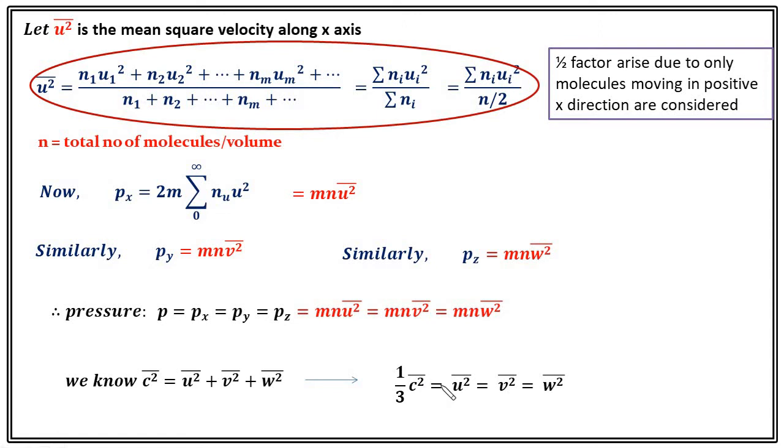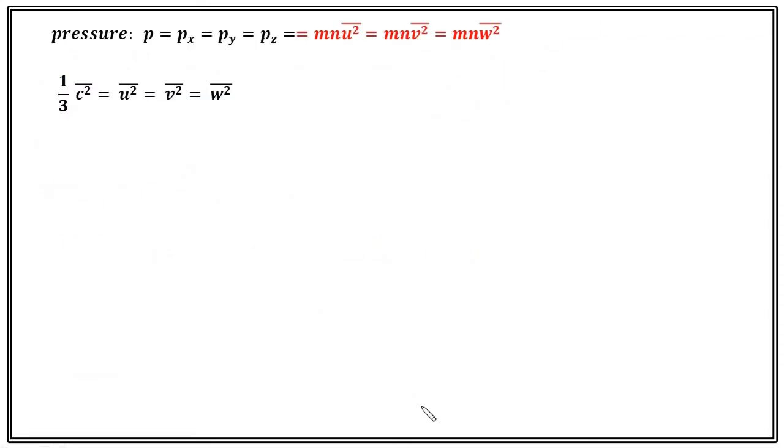One third of c square bar equals u square bar equals v square bar equals w square bar. Why? Just substitute v square bar equals u square bar, and substitute w square bar equals u square bar. Then you will find u square bar equals 1/3 of c square bar, and similarly for all. Now we will utilize these two relations and we can write P equals 1/3 mn c square bar. And what is c square bar? C square bar is the mean square velocity. Now it is not along the x-axis or y-axis, it is the total mean square velocity.